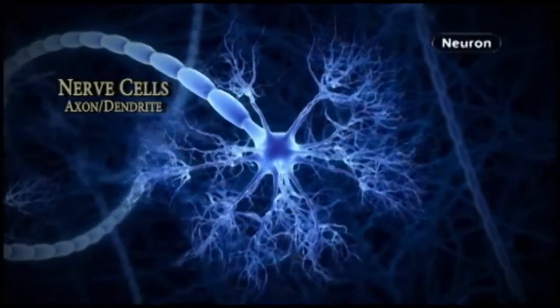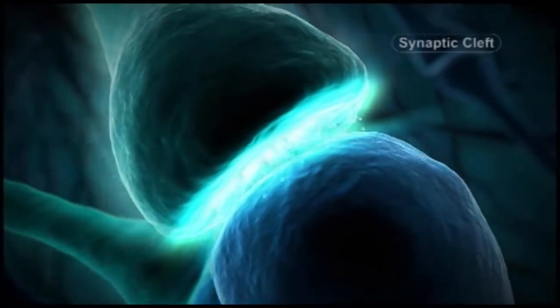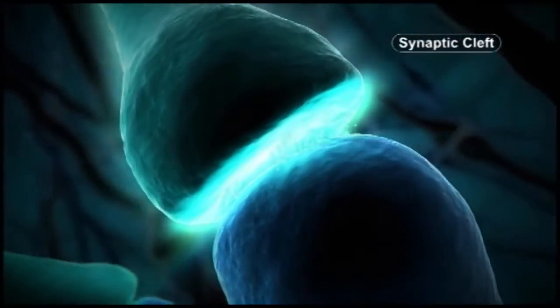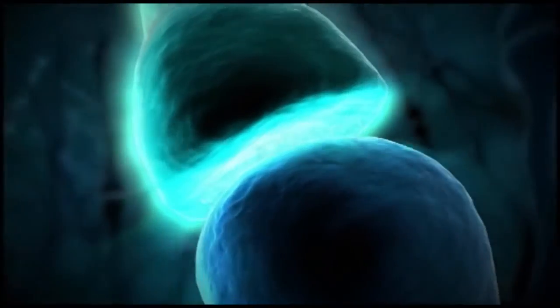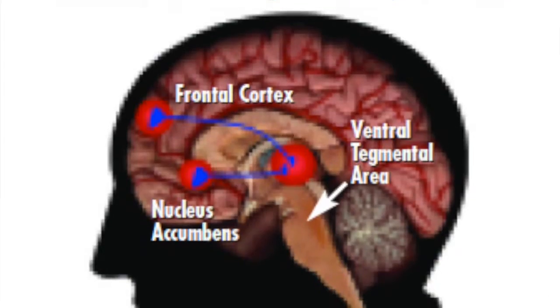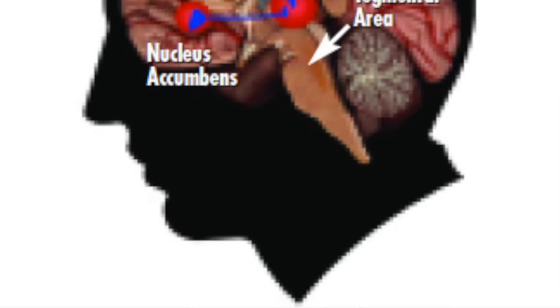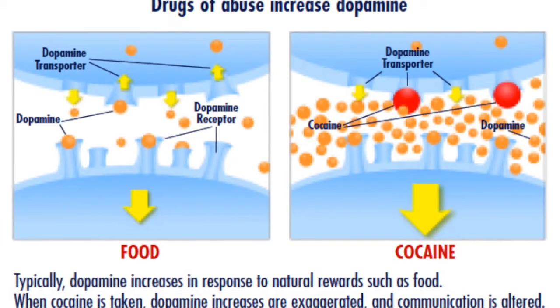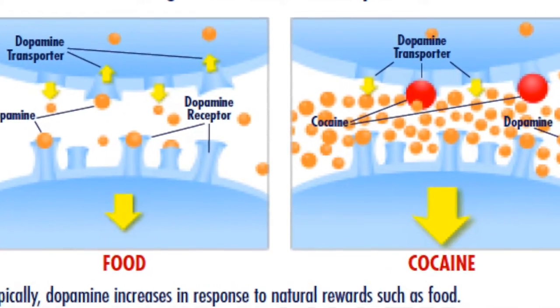Drugs affect the brain by interfering with the communication between the neurons. They tap into the brain's communication system and tamper with the way nerves normally send, receive, and process information. Drugs target the brain's reward system by flooding it with dopamine. Dopamine is a neurotransmitter in the brain that controls movement, emotion, motivation, and feelings of pleasure.